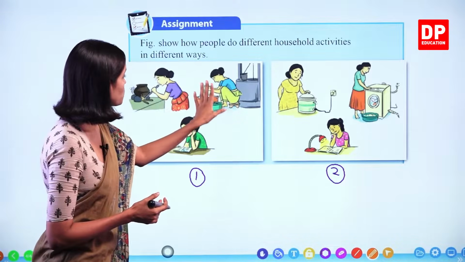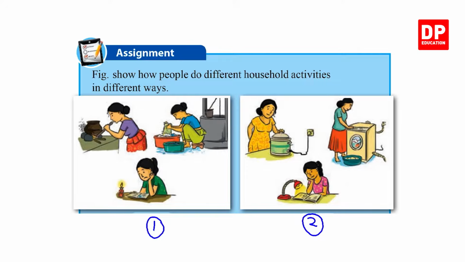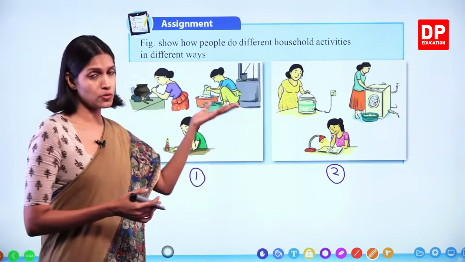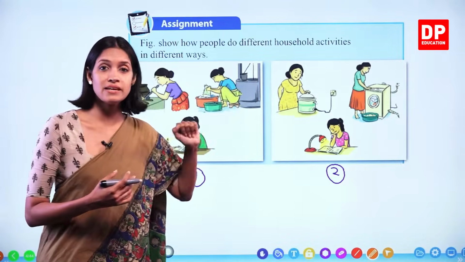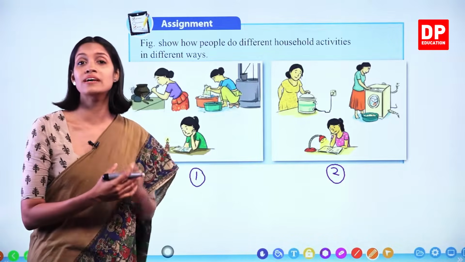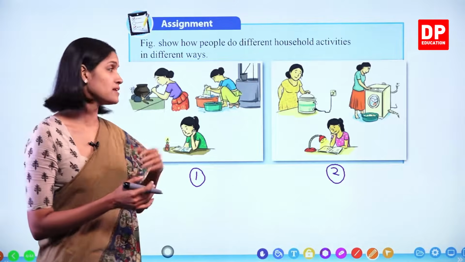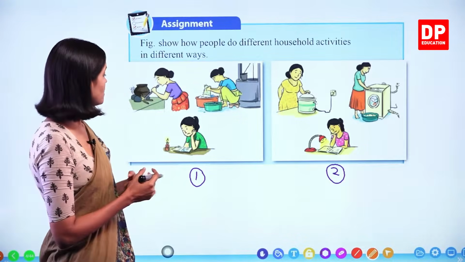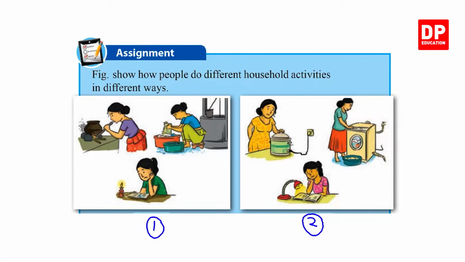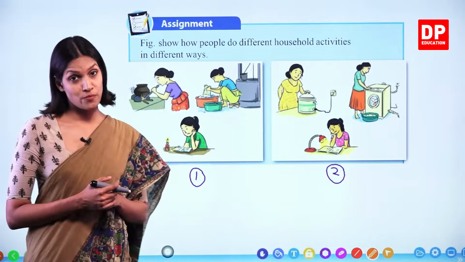Look at this one, washing clothes by hands, right? Even still nowadays, a lot of houses have washing machines like that, but there are areas where electricity is not there. In that case, they have to wash their clothes by hands. Okay, children? And look at this one. The child is studying using the kerosene lamp.